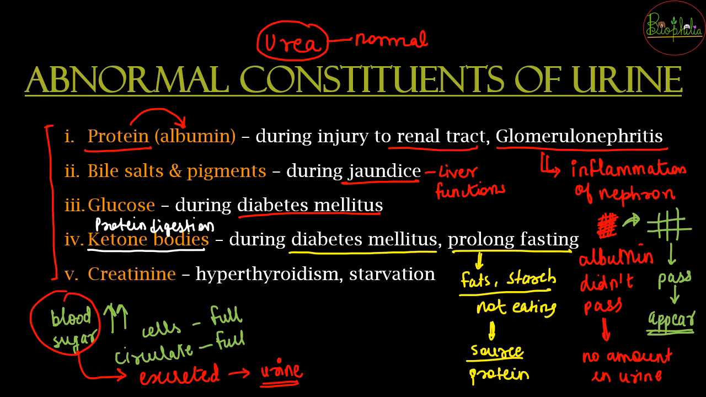Creatinine level can increase in the form of hyperthyroidism, or it can also increase in the form of starvation. So these are the different abnormal constituents and their conditions where they are seen, or in what samples, or what can be the conclusion that you can derive if you see these abnormal constituents in the urine.